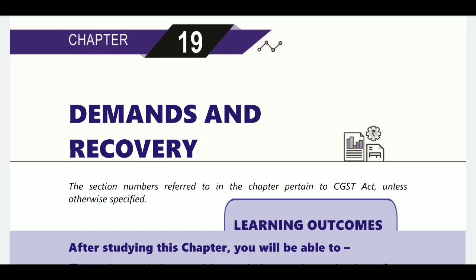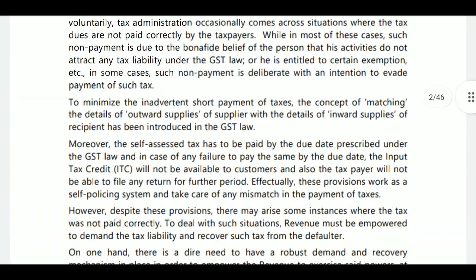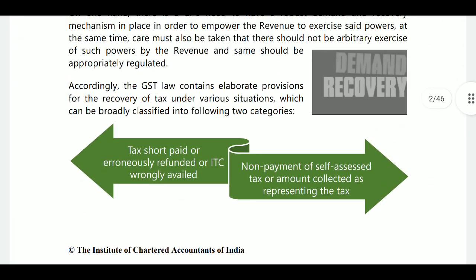In this video, we are going to discuss the demand and recovery chapter. Here, GST law contains two categories: tax short paid or erroneously refunded, or ITC wrongly availed, or non-payment of self-assessed tax, or tax amount collected as representing the tax by a person who is not eligible.